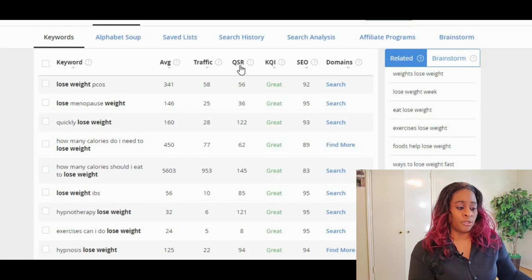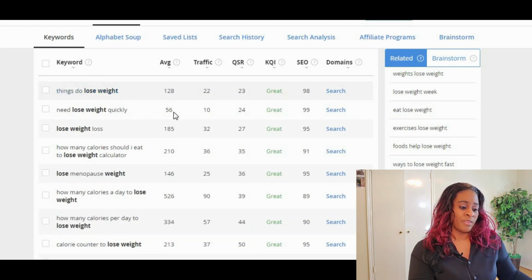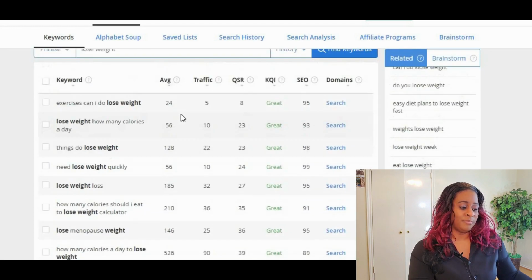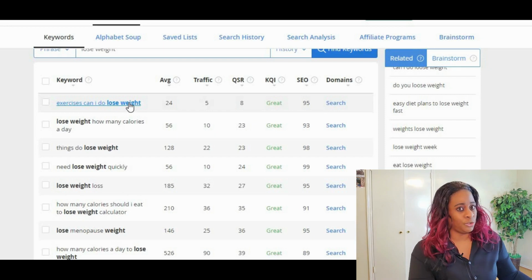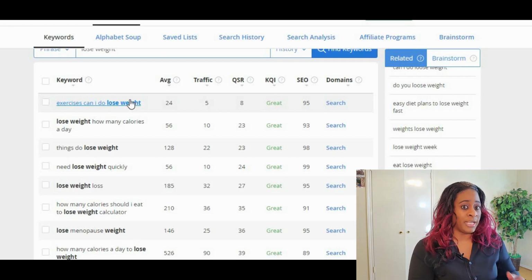So let's put this in order by QSR. Okay, the QSR, exercise, can I do lose weight? Well, that doesn't make sense. So you don't want to rank for a term that doesn't make sense. You want to rank for a term that people are actually typing in that makes complete sense.